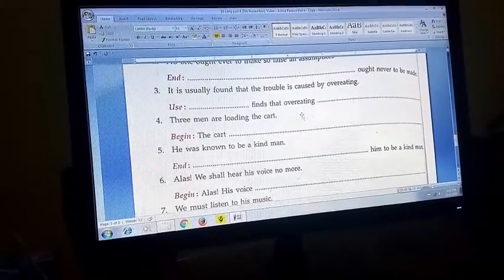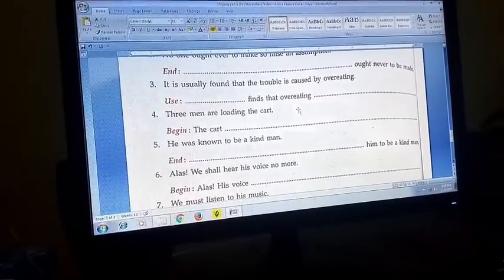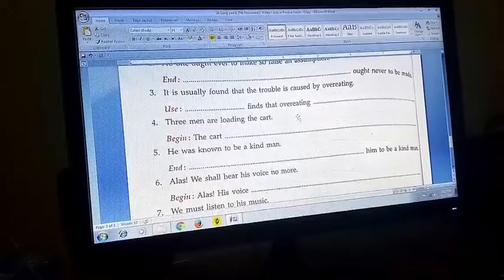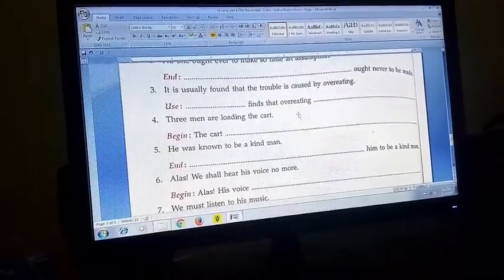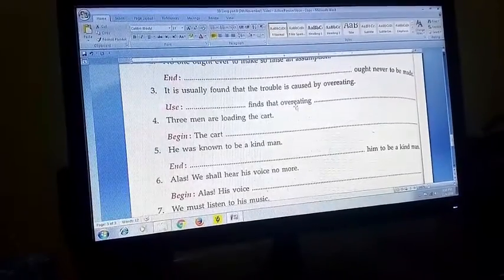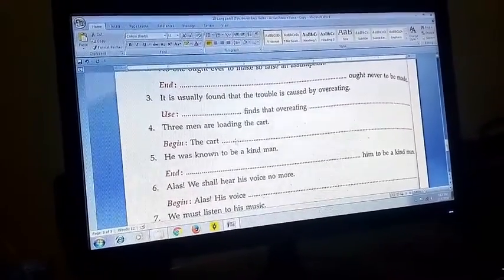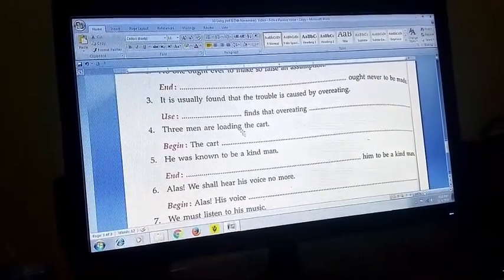Dear children, listen, try to understand, concentrate, and see the science behind the changes from active to passive or passive to active. Three men are loading the cart is a very simple sentence.